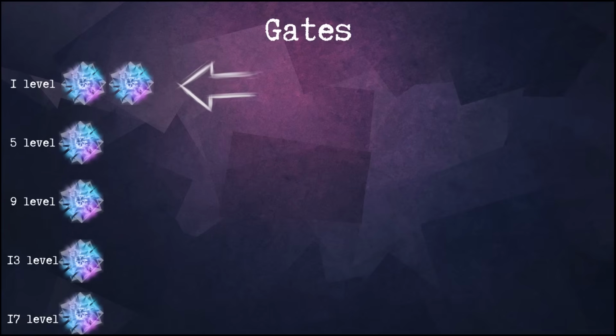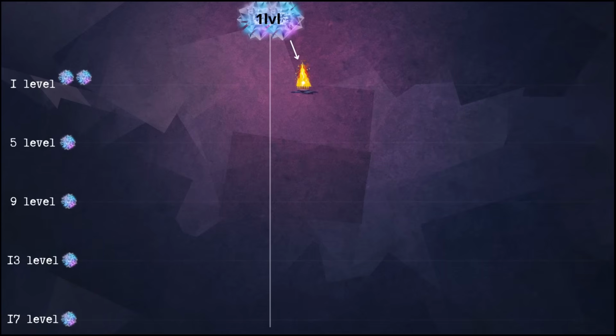Gates. Now let's talk about the gate in more detail. At the first level you are given 2 conditional points to open the gate. You can spend a gate opening point to open a new gate or extend the already opened gates. That means that on the first level you can spend 2 gate points to open 2 gates to different elements, or you can open 1 gate and use the second point to extend it.